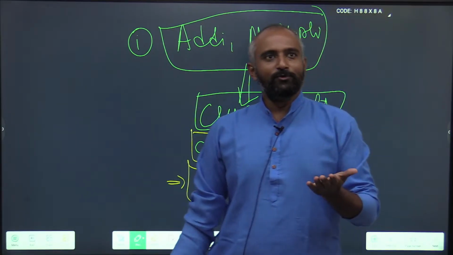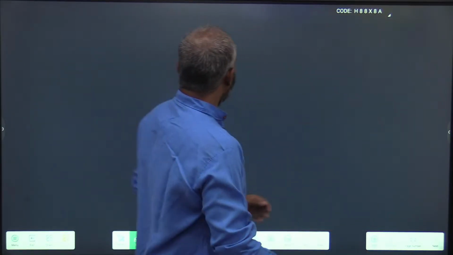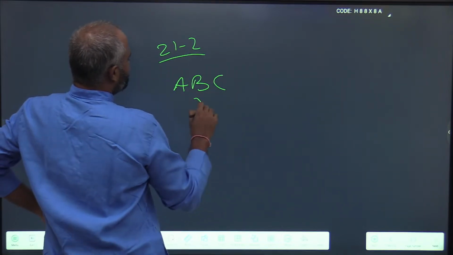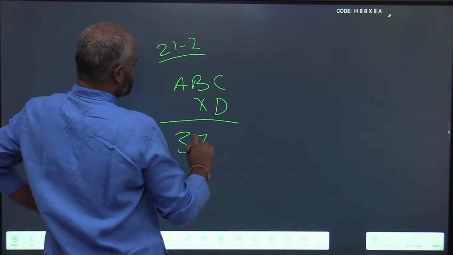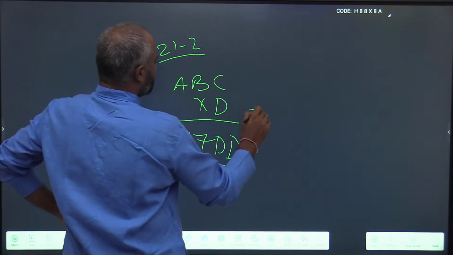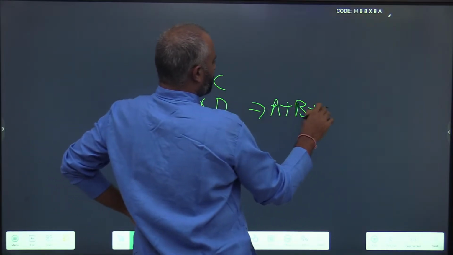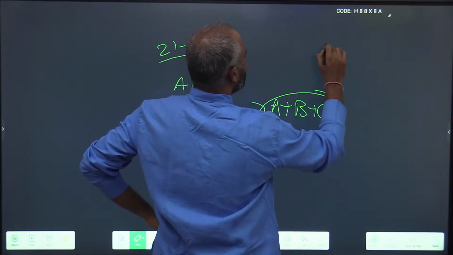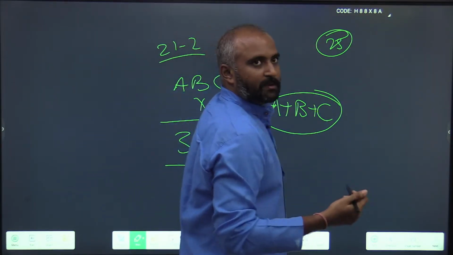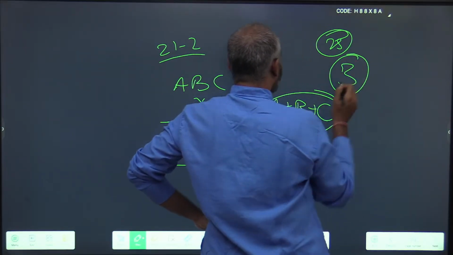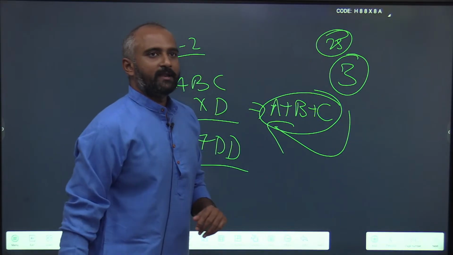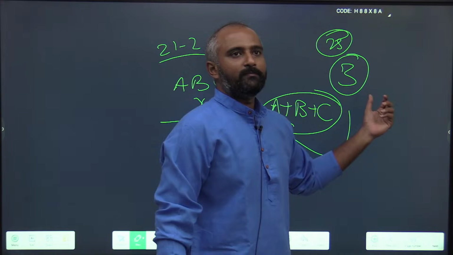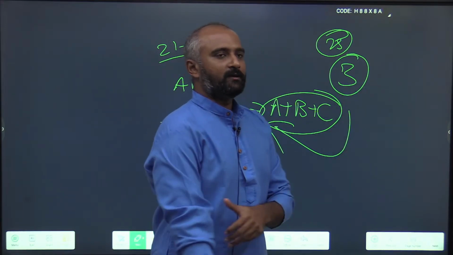You will observe that off the top of my head, I can remember from 21 or 22, one example, ABC into D gives 37DD, and he has asked something like what is A plus B plus C. Even in 25, the recent paper, we had at least 3 questions on cryptarithmetic, where numbers are substituted by letters and they are asking some important thing from that.